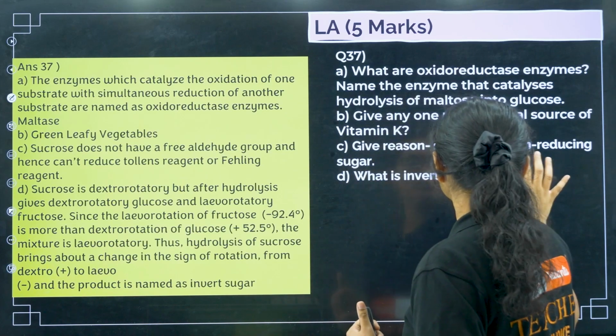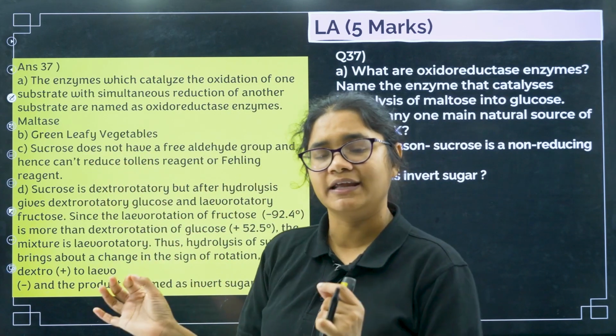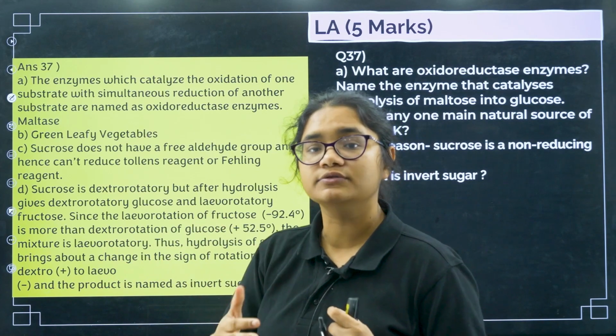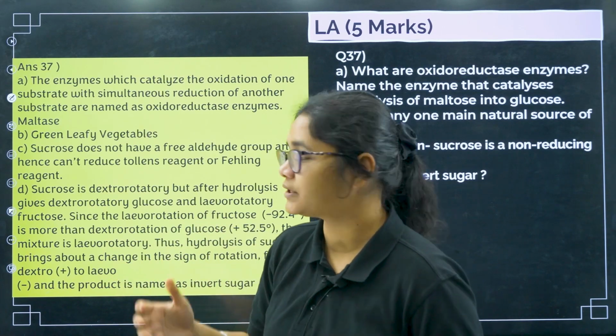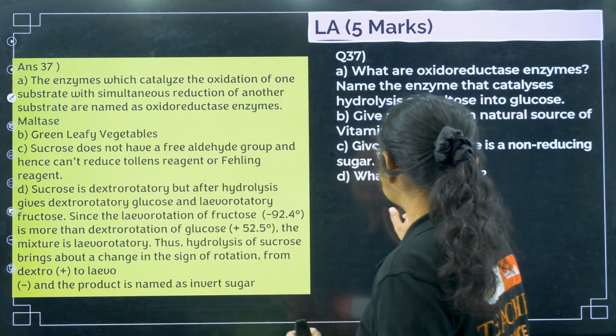Next, give reason sucrose is a non-reducing sugar. So sucrose does not have a free aldehyde group, so it cannot reduce your Tollens' reagent and Fehling solution. So that is why it is a non-reducing sugar. Next, what is an invert sugar?